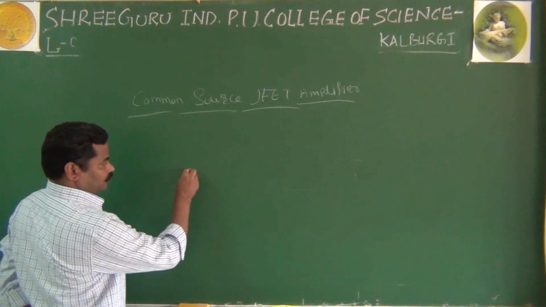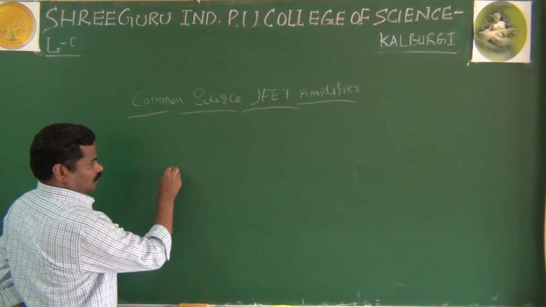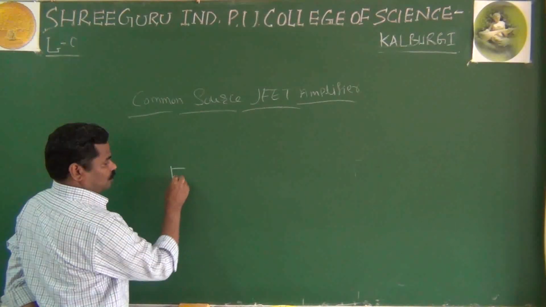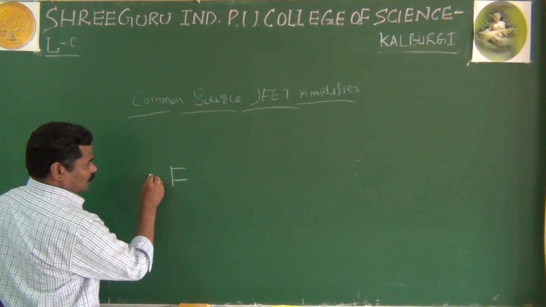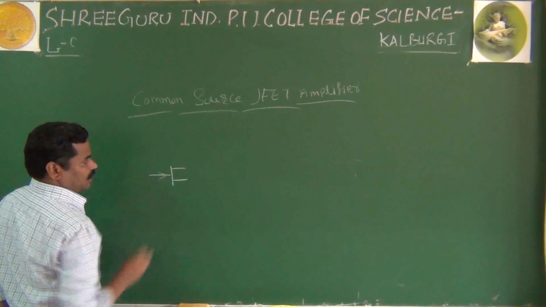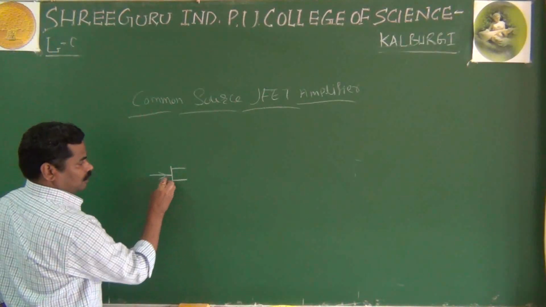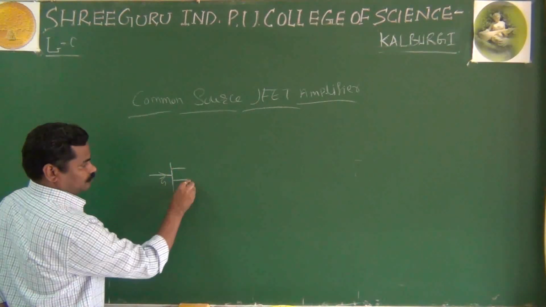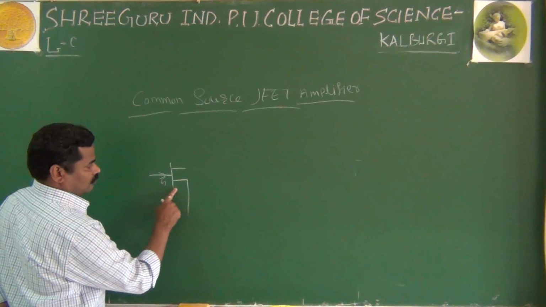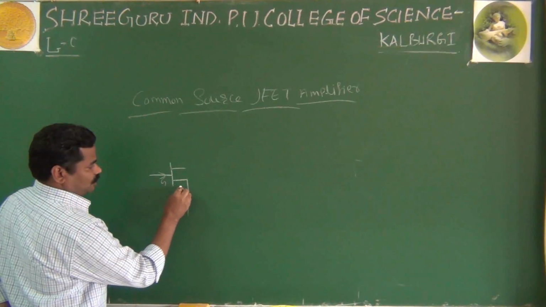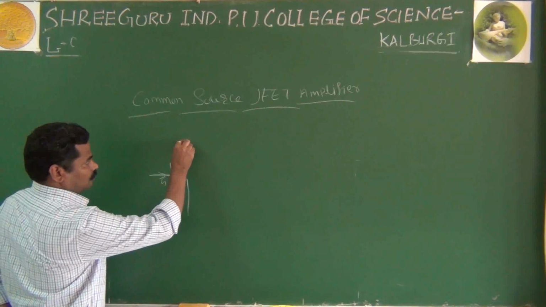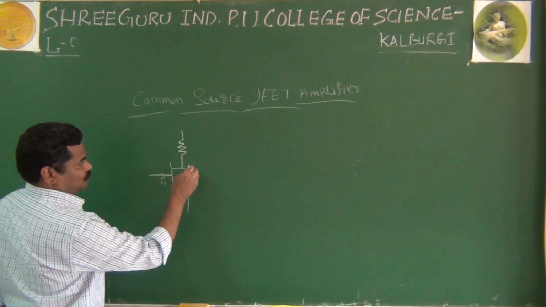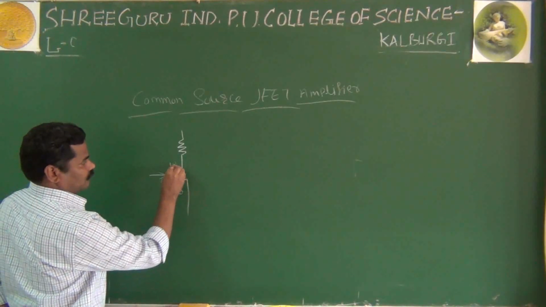Yes, we know already. For the N-channel JFET, the important thing is that here this arrow indicates the gate, and this is the source, and this is the drain, where you can apply the voltage.